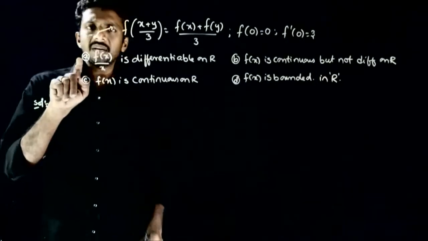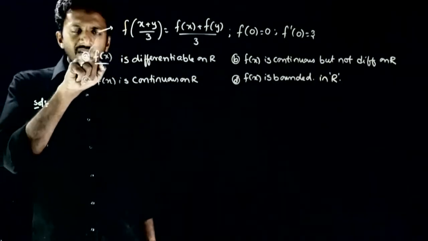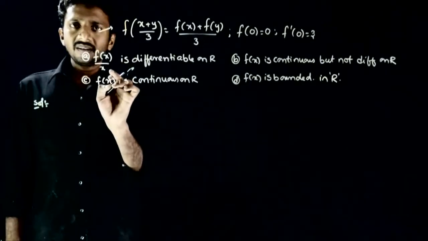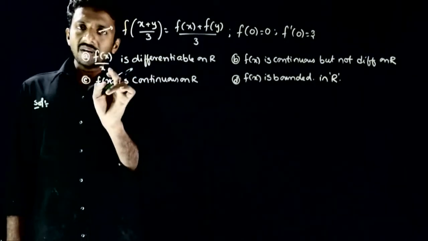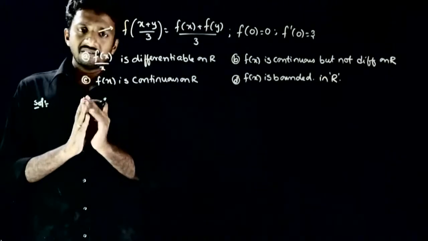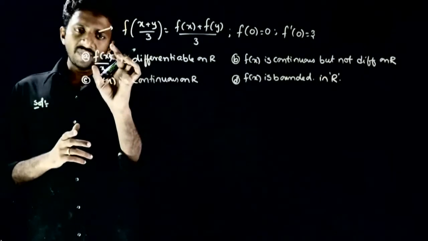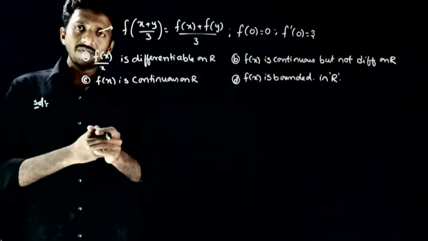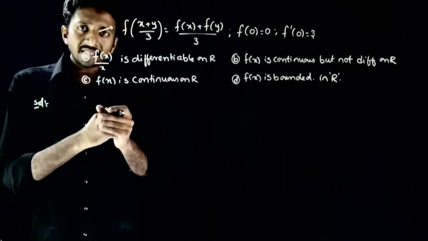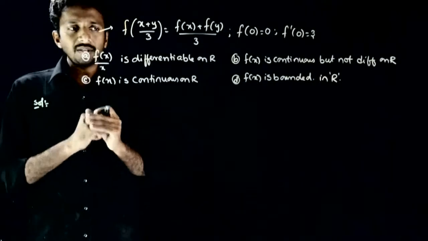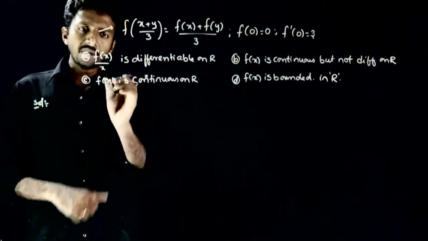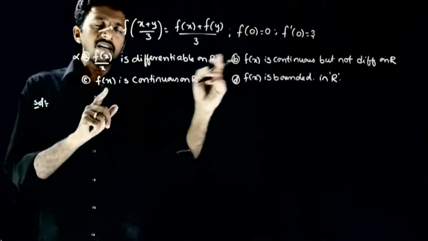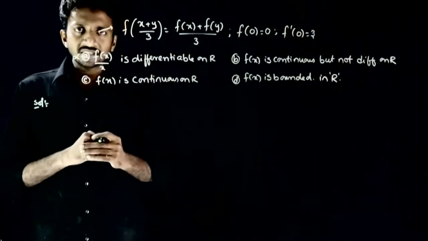First, this statement is obviously wrong because f of x by x at x equal to 0 is not defined, hence you have a breakage for f of x by x at x is equal to 0. At x equal to 0 it is not defined, so obviously it will not be continuous at x equal to 0, and if not continuous then it will not be differentiable. So f of x by x is differentiable on R is wrong. After this, we will discuss the continuity and differentiability of f of x.